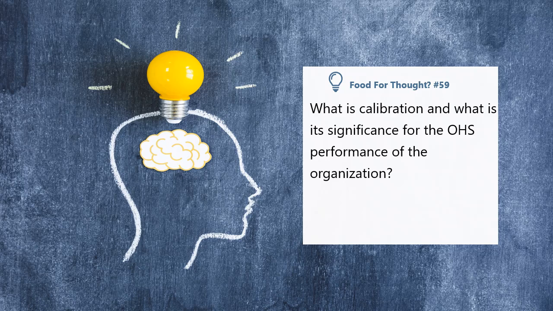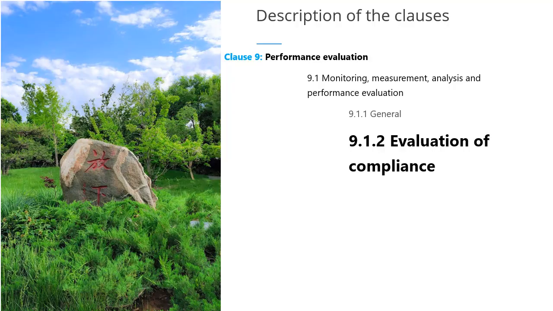Consider an example of a pressure relief valve installed on a boiler. It is supposed to operate, for example, at 100 psi. But imagine if it is not calibrated and it does not operate and relieve pressure at 100 psi, then the pressure inside the boiler will keep on increasing and the boiler may explode.